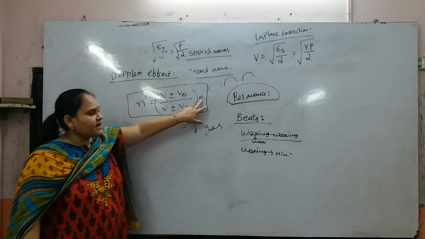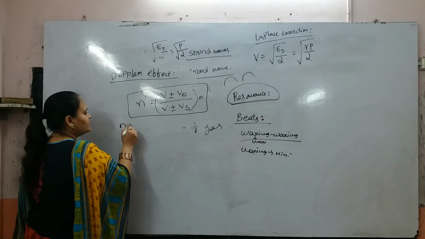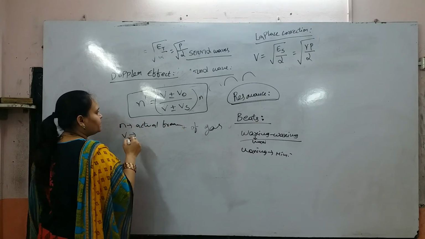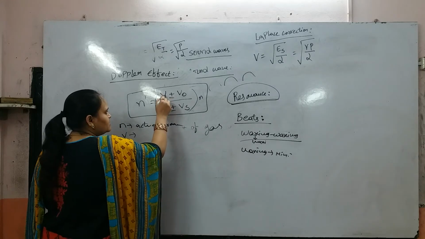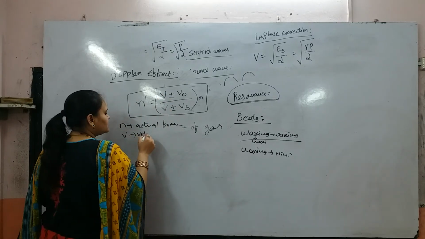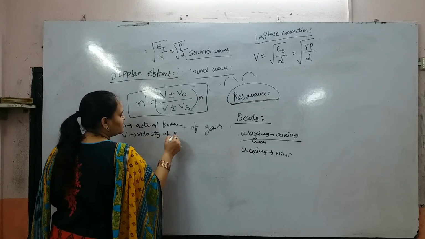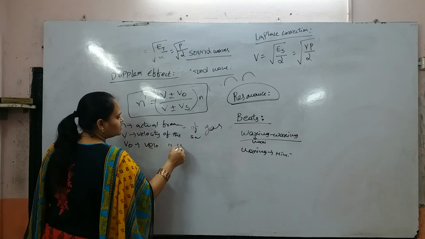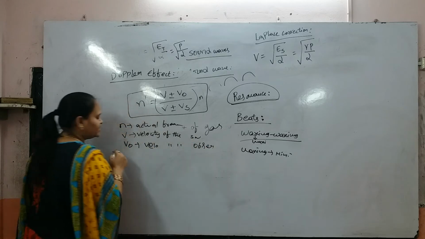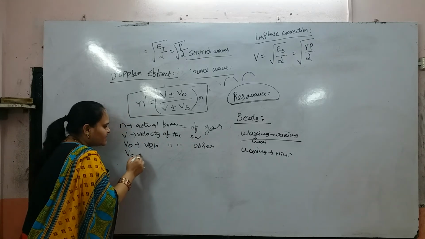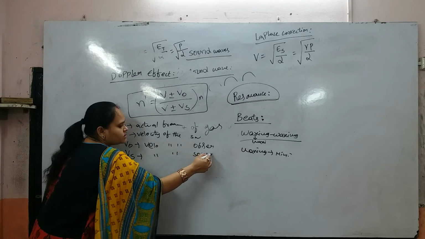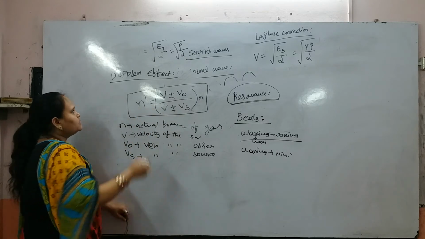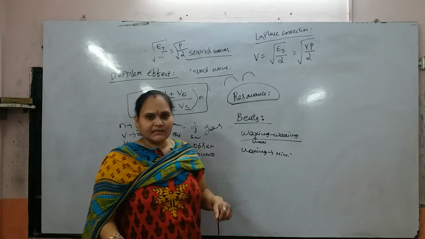Here n is the actual frequency, V is the velocity of the sound wave, V naught is the velocity of the observer, and Vs is the velocity of the source. We have two bodies, observer and source, so we consider plus or minus V naught, plus or minus Vs. Consider observing a train in a station.